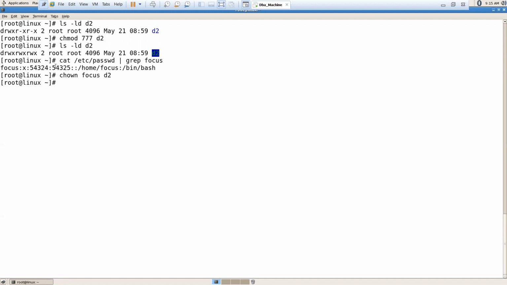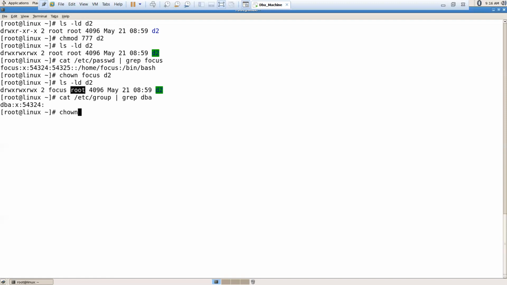Now I want to cross check. ls -ld D2. See here, who is the owner? Earlier the owner was root, now I changed the owner from root to focus. If you want to change the group also, for example to the DBA group, let me check whether the DBA group exists: cat /etc/group | grep DBA. The DBA group also exists.